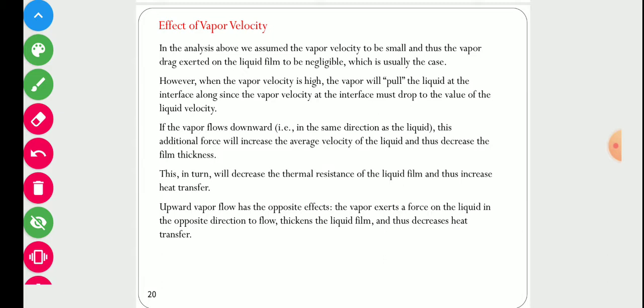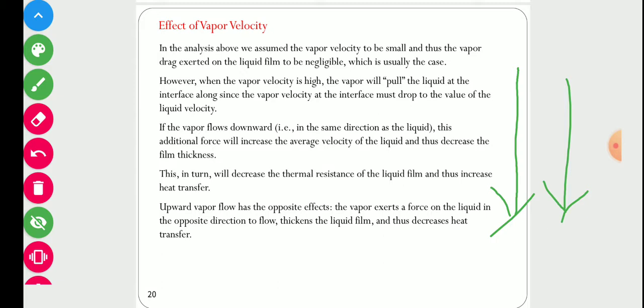So there are two conditions. For example, if we have vertical tubes, the liquid condensate moves in the downward direction. Now if vapor is also moving in the downward direction, due to drag force it drags the liquid downward, so the overall thickness of the condensate layer will decrease.